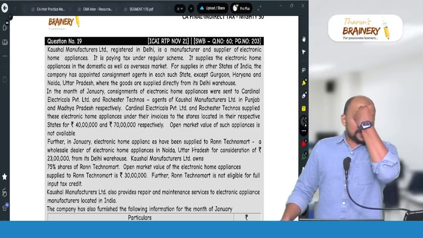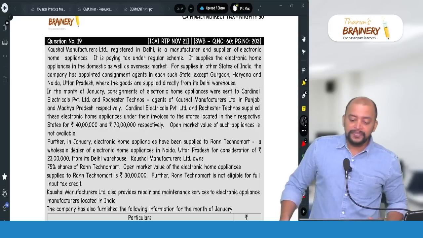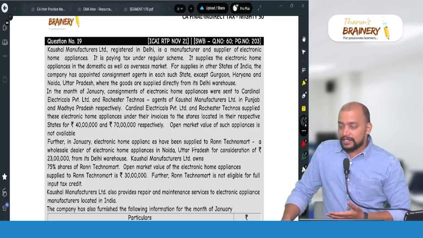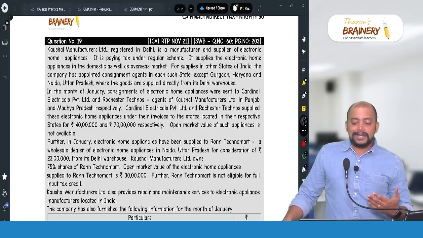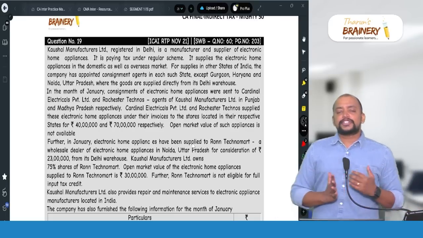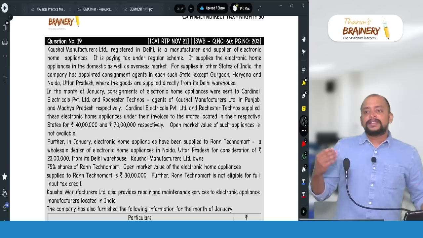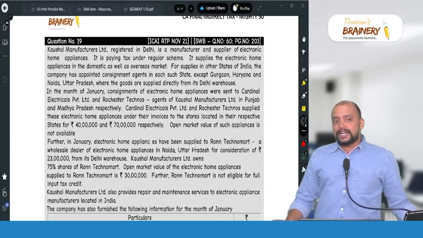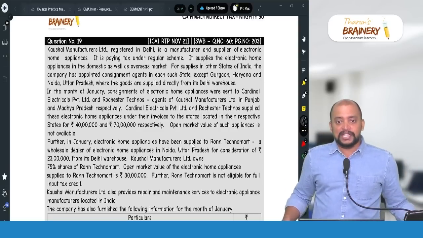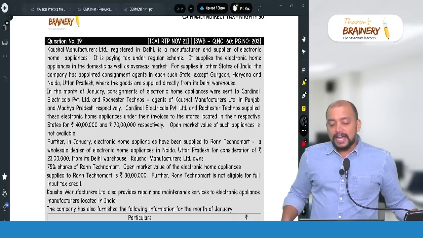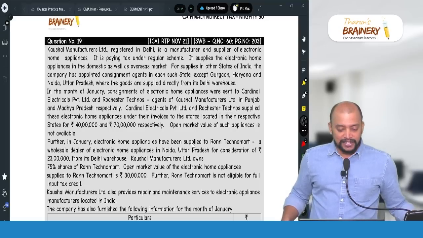Open market value of such appliances is not available. Now, first we are making supply to an agent. That agent is supplying it to a subsequent unrelated person. In case of a principal-agent transaction, the value should be taken under Rule 29. As per Rule 29, it will be either open market value or 90% of the resale price at the option of the supplier. Here, as there is no open market value, we take 90% of the resale price.